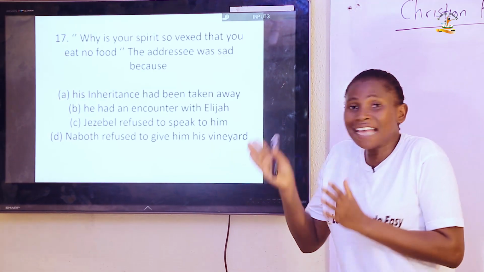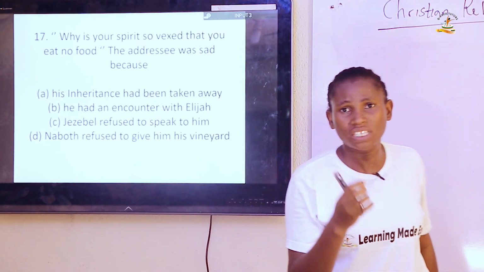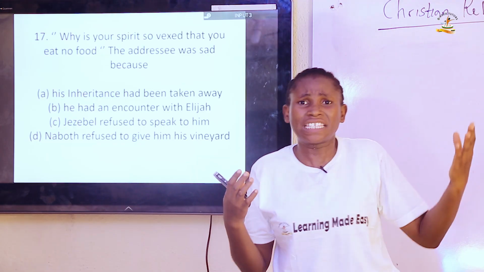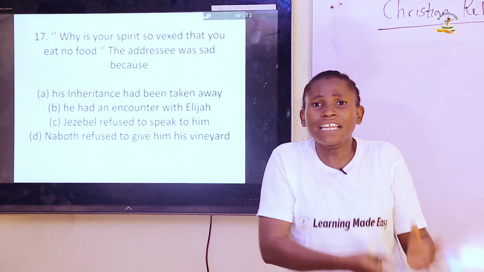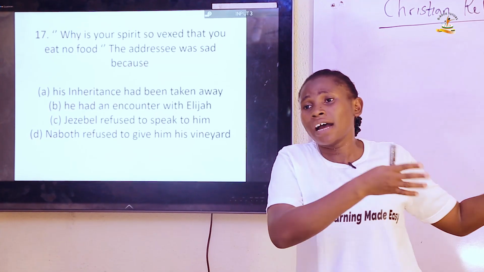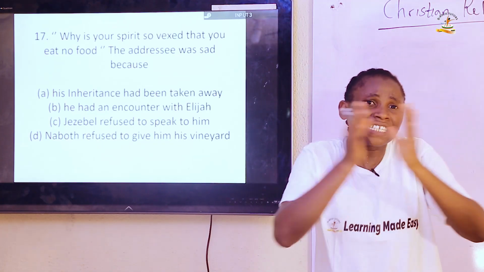And what happened was that he requested a vineyard from Naboth, the Israelite. Why did he request the vineyard? Because the vineyard was near his place, and he told Naboth that he wanted to use the land for a vegetable garden.